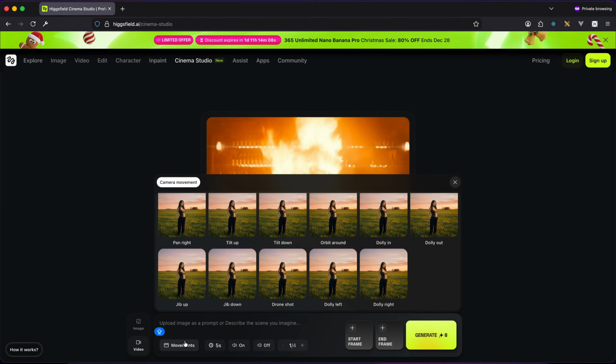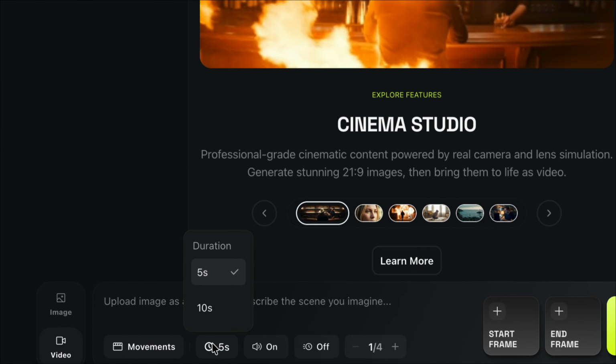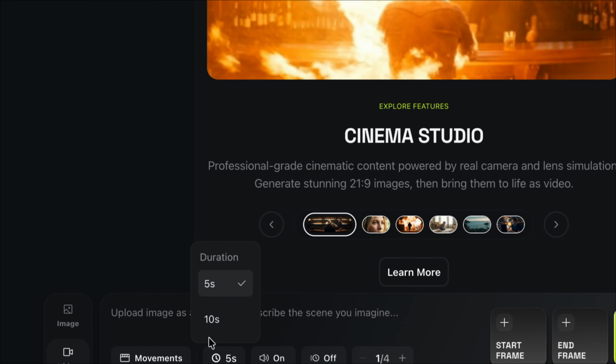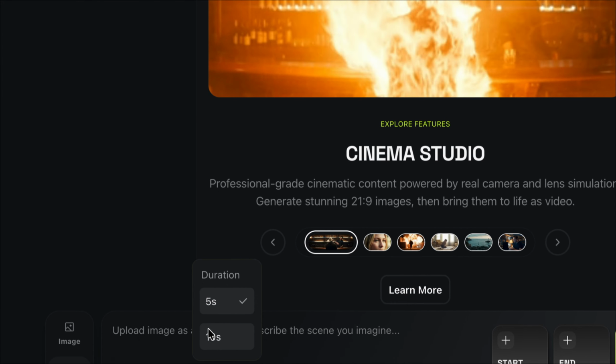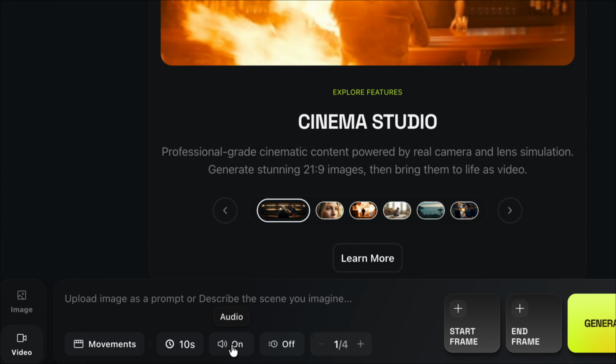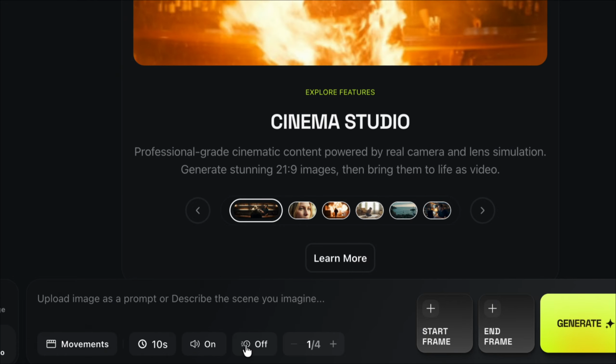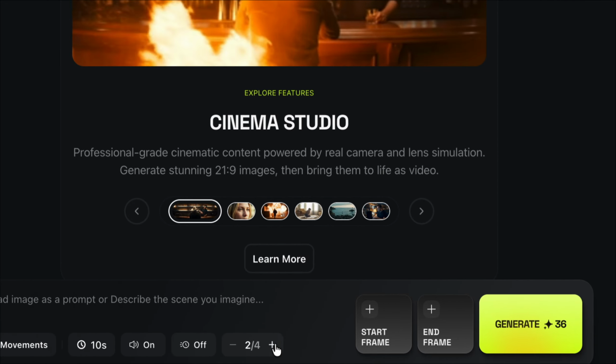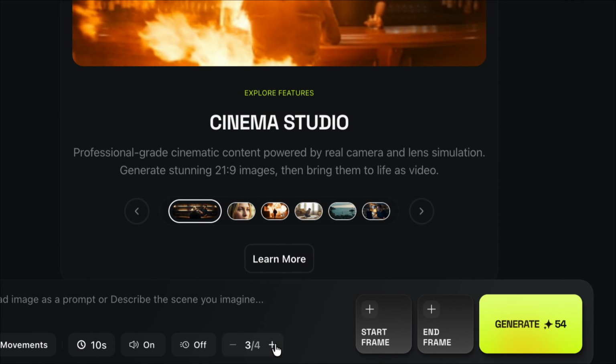And it also gives you the ability to change the duration of the video. By default it's 5 seconds and it's 8 credits. When you change it to 10 seconds, it goes to 18. Now by default the sound is on, and there's slow motion as well. You can turn it on or off. By default it's off, and you can do different batch sizes, and it corresponds with the credit, so you have to be mindful of that. If you have a starting and ending frame already pre-selected, the sound would automatically be off.